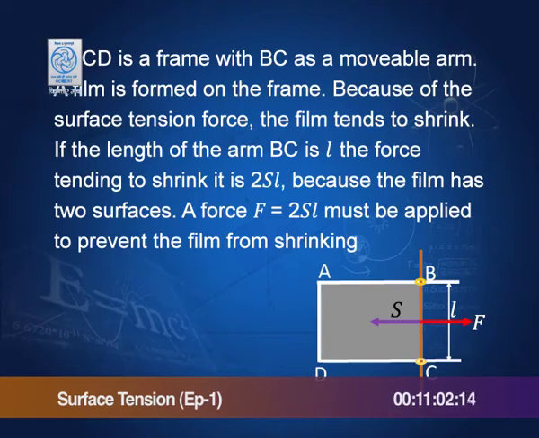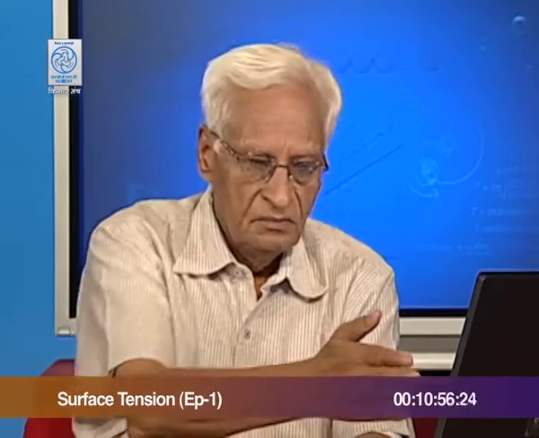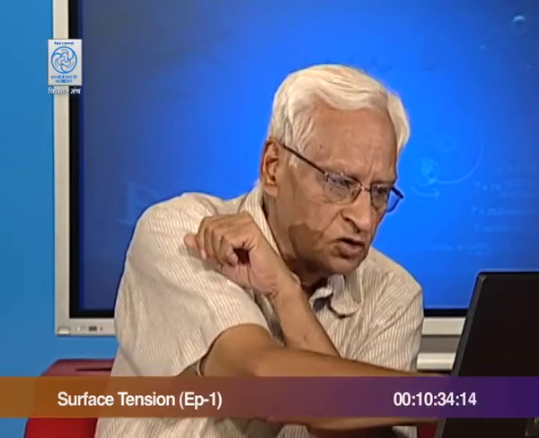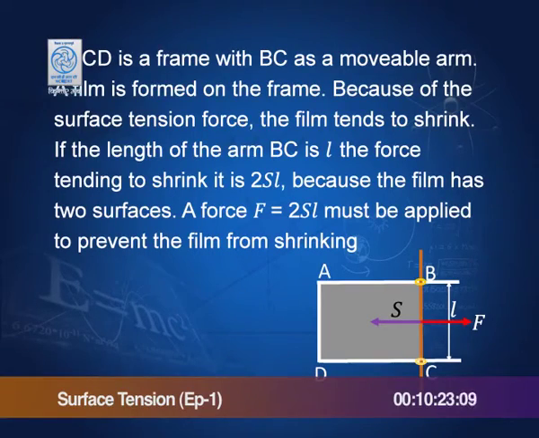However, if you apply a force from outside, say force F, which is equal to the force which makes it shrink, then the film will stay in equilibrium. And what is this force? This force is S along the length L, S L, and since this film has two surfaces, one above and one below, the total force acting is 2 S L. So, if you apply this force 2 S L from outside, then the film will stay in equilibrium, it will not shrink or expand.